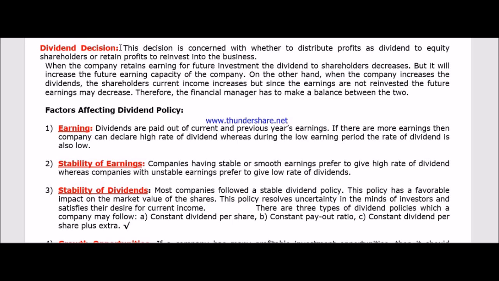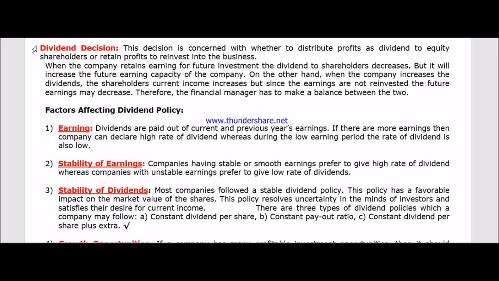If we take two extreme conditions, if the company pays 100% dividend, then the retained earning will be 0. Whereas if the company keeps 100% earning as retained, as reserve, then the dividend will be 0.